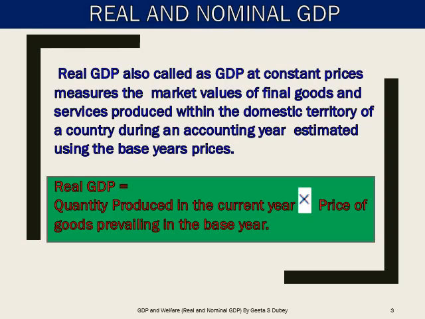Children, before we begin with the concept of real and nominal income, we need to recapitulate some concepts learned in Standard 11 in statistics, that is, price index, and another related to price index, that is, base year. Let's recapitulate. What is price index? It is an index number which shows the change in price level between two different time periods. It enables us to compare the current year with that of some base year.